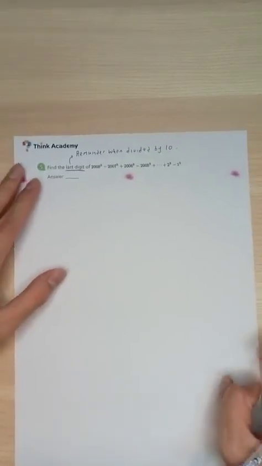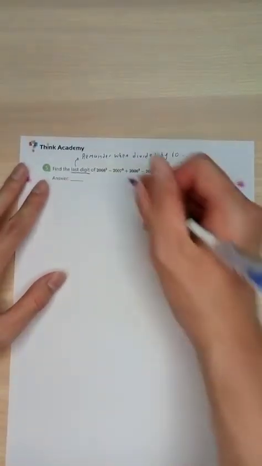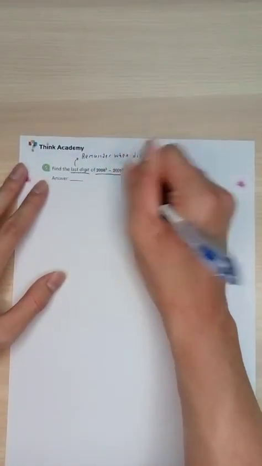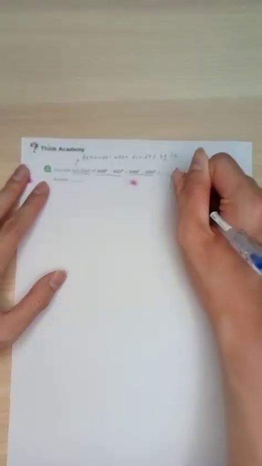Like, for example, you have 17. 17 divided by 10 gives you 1, remainder 7. And you notice that it's not a coincidence. So we are looking for remainders when divided by 10. And if you look at this a little bit more carefully, then we can group them up. We can group them as pairs. You see that there's one pair over here, there's another pair over here.